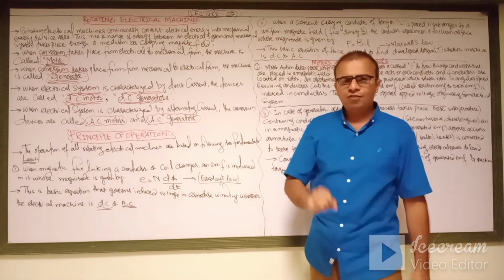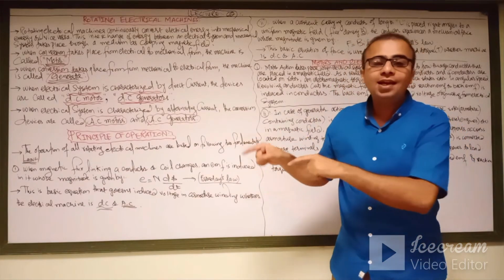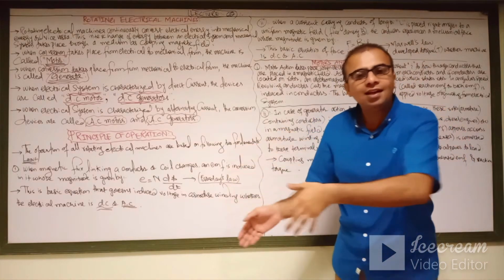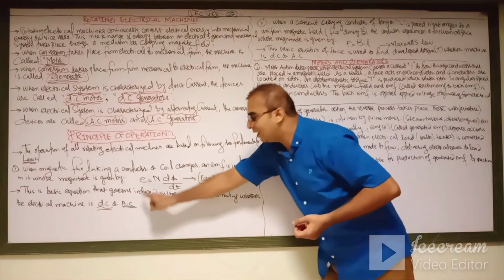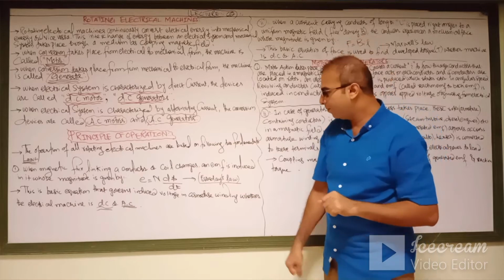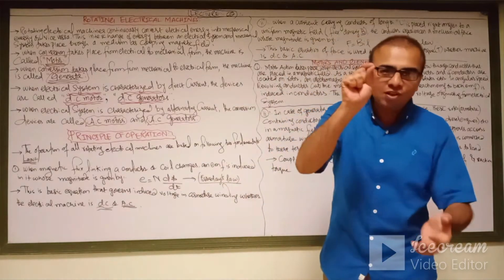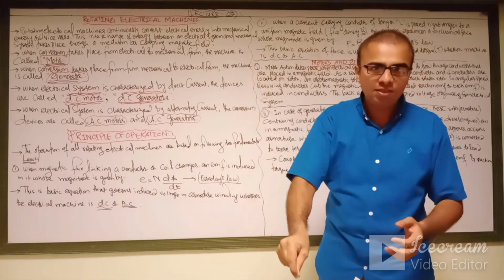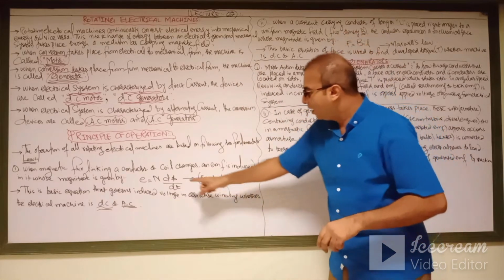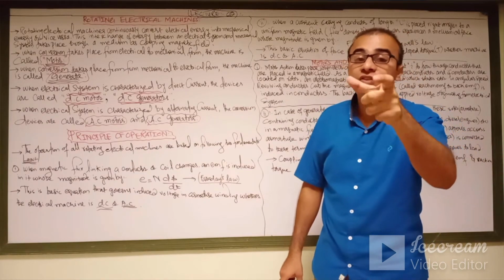For example, take the example of the generator. In the generator, mechanical energy is provided by the prime mover, and it converts the mechanical energy into electrical energy. Obviously, an EMF is induced in those conductors, and the induced EMF depends totally on two things: the number of turns of the coil or the conductors embedded in the slots of the machine, and dφ/dt, the magnetic field produced in the field winding.